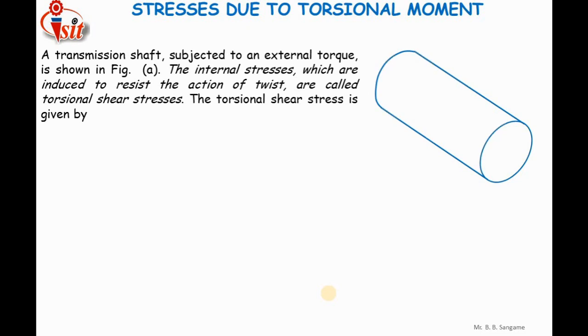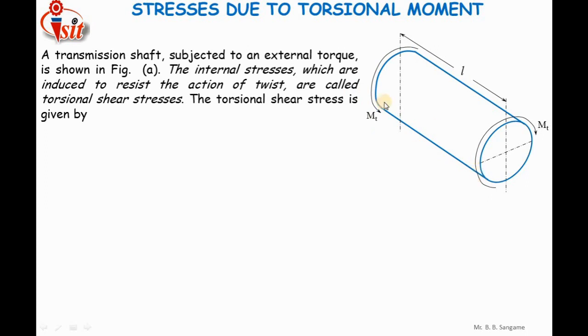I have shown one shaft here. It has a length L. I am going to apply the twisting moment in the clockwise direction at this side, and at the other end I am going to apply the twisting moment in the anti-clockwise direction. So MT is the applied torque.